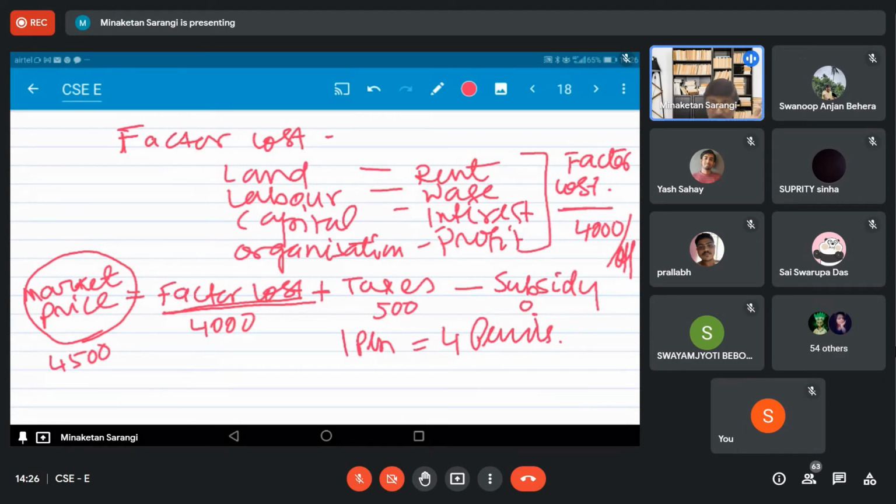When we say value, we say market value. That means how much is exchanged against the price prevailing in the market. Because in a money economy, the farmer is selling the rice and getting rupees, and the consumer is paying rupees and taking the product.